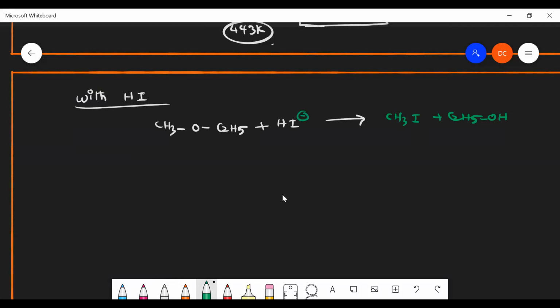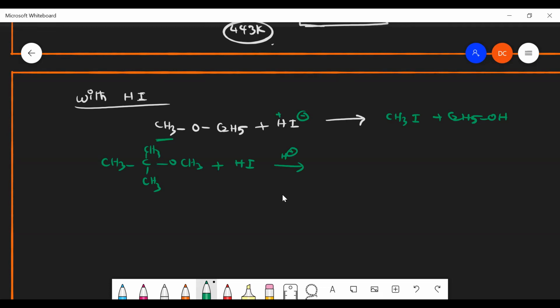So the I minus will approach where the lesser number of carbon is there. So the carbon with the lesser number of carbon atoms will be attached with I. It's a general concept. Generally, it can react like this. Suppose the molecule is reacting like this, for example, CH3, C, CH3, CH3, here O, CH3. If it reacts with HI in the presence of an acid, what will it form?